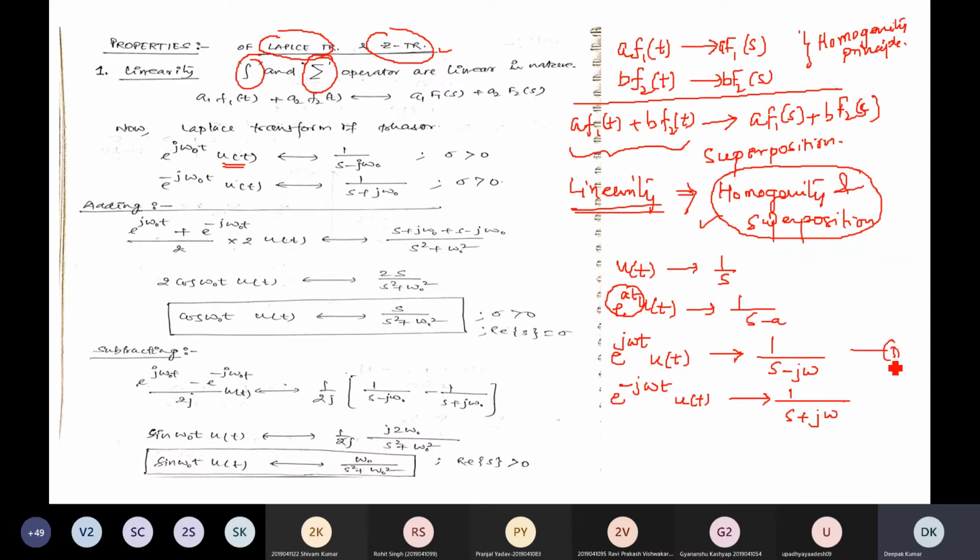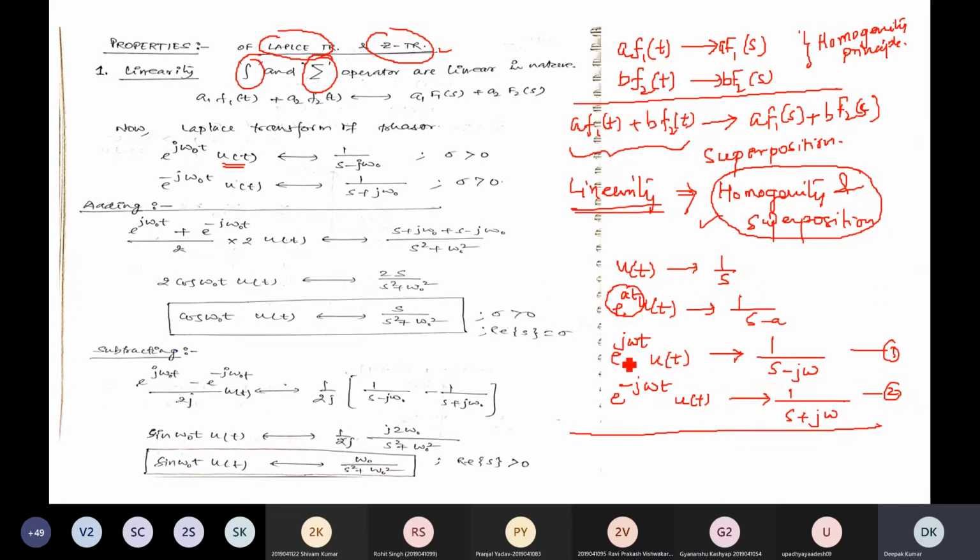Now take equation 1 and equation 2 and add them. You can correlate this exponential term e to the power minus j omega t, another term we have multiplied in the time domain, and take the Laplace transform and add. This is basically the homogeneity principle.